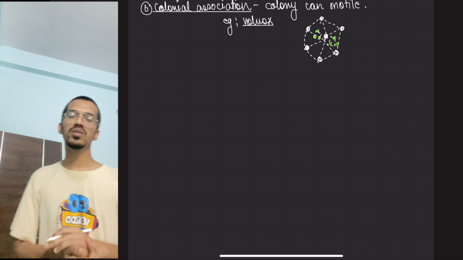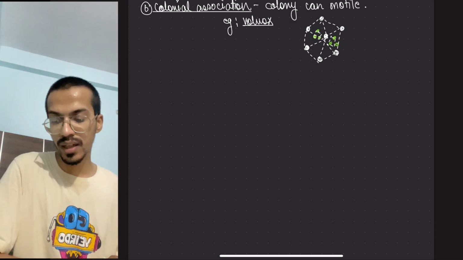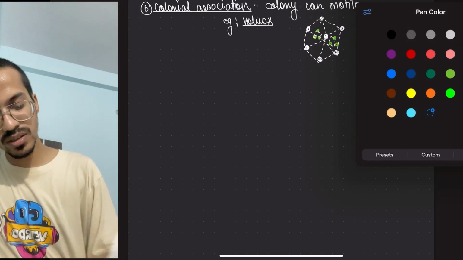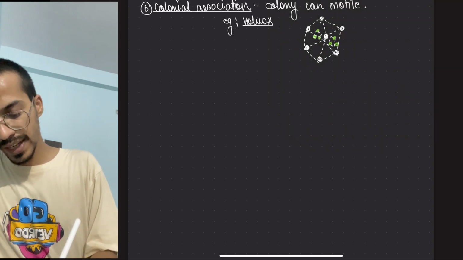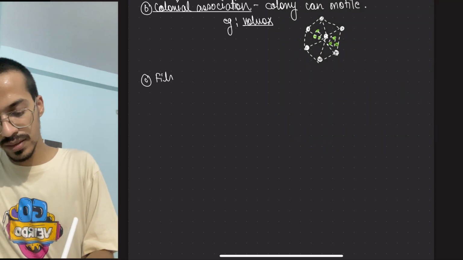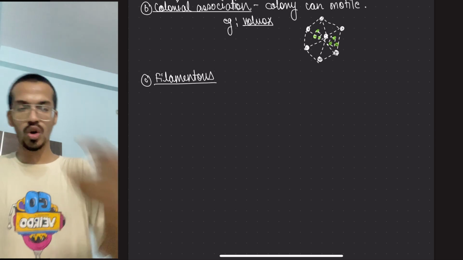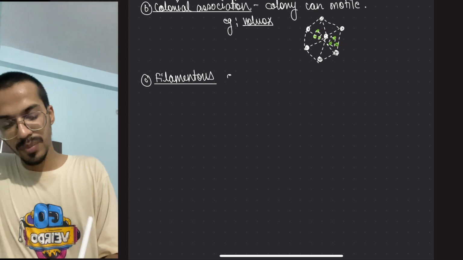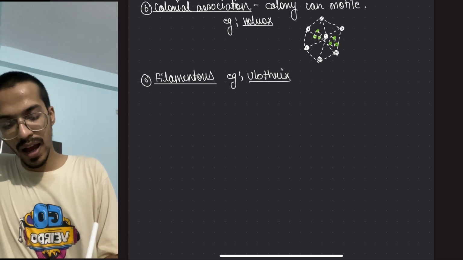Okay, so Volvox is there, whose diagram is given in your NCERT also. Okay, moving on to the next one. Except this, there is a filamentous form also present. So next is filamentous. You know that filamentous is a long thread-like structure. Okay, by 10th class you know that. So example is seen in case of Ulothrix and Spirogyra.